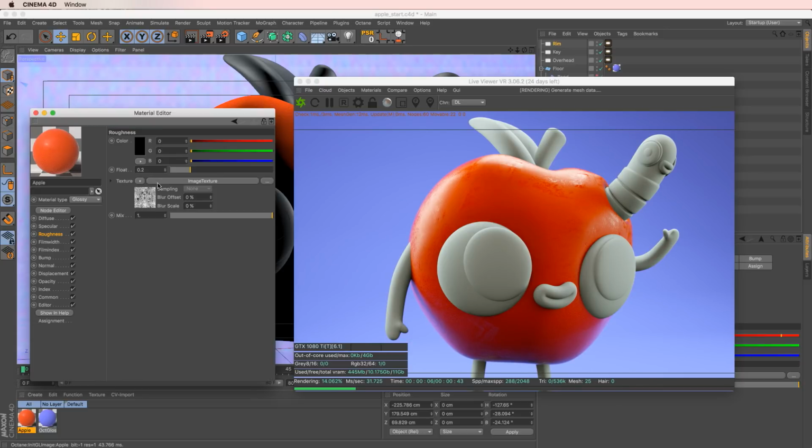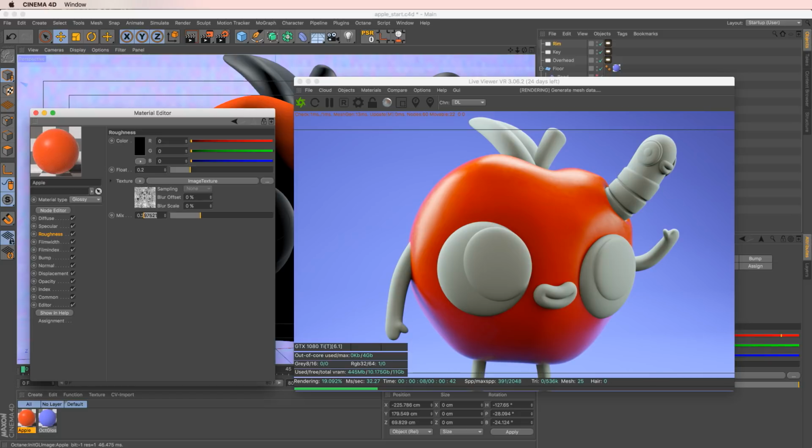And we can actually go back into our roughness. In this mixed texture, I think this is a little bit too pronounced. It's a little bit too grunged up for my taste. I want to make it a more subtle grunge map. So the thing we can do is back that off by adjusting this mix value. As I adjust the mix value, you can see that grunge map goes back and is a little bit more subtle. And I think that's almost perfect.